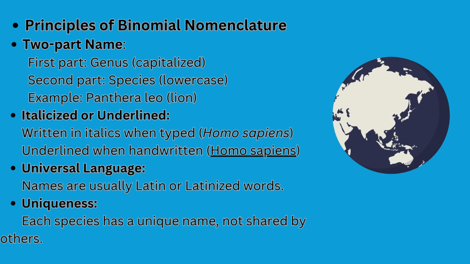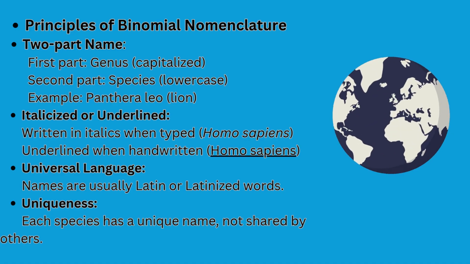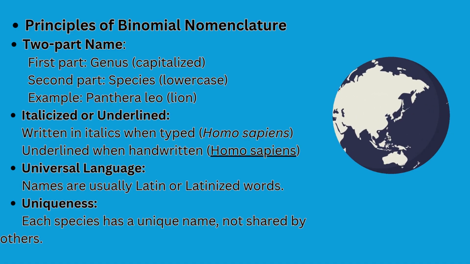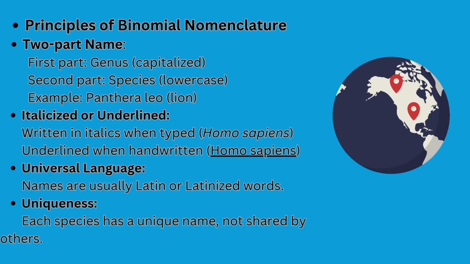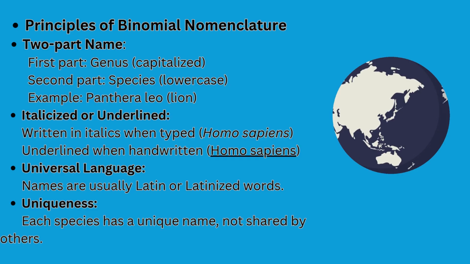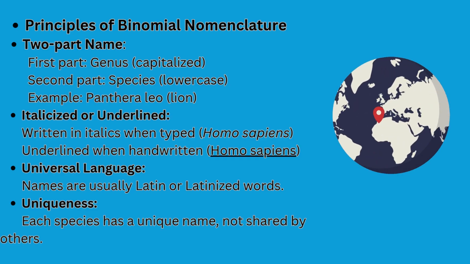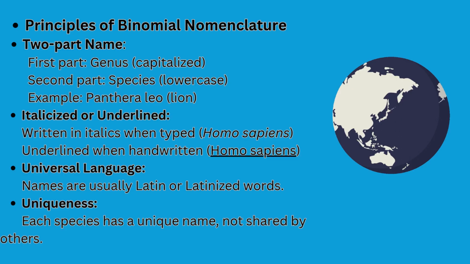Let's talk about the principles of binomial nomenclature, that is, how we can write the scientific name. The first part consists of the genus name, which will start with a capital letter, while the second part will be the species name, which will start with a lowercase or small letter.